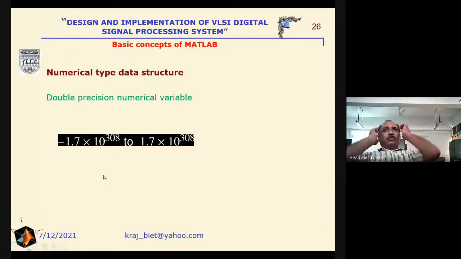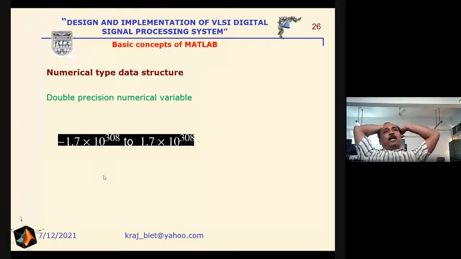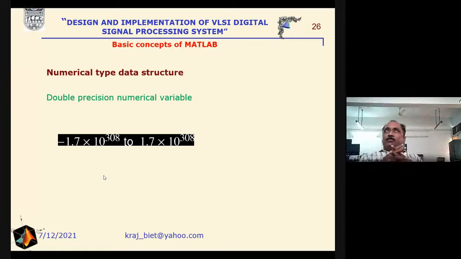Here, as we know, during the implementation of the algorithm, we have to take care of the numbers, because when we describe the algorithm, it is operating on the signal, and the algorithm is itself a set of coefficients. So numbers operate on numbers. So we have to select which type of number representation has to be utilized to implement our algorithm. There are different types of number representation, like fixed point and floating point.